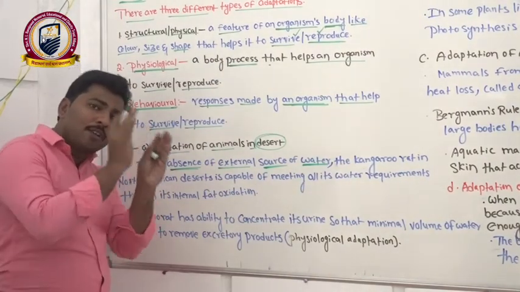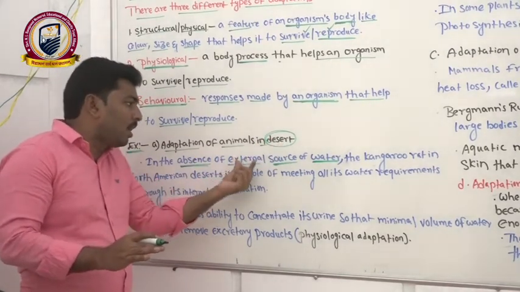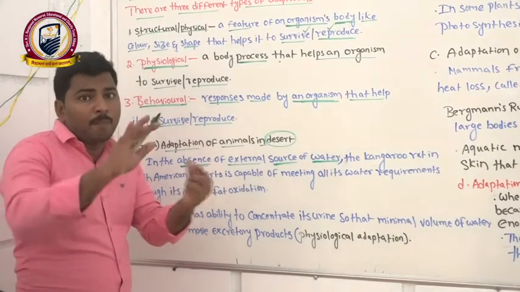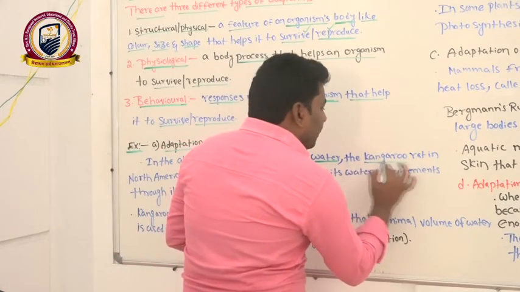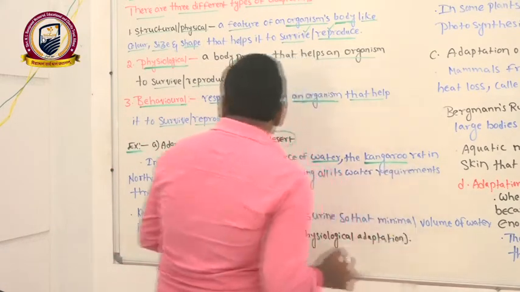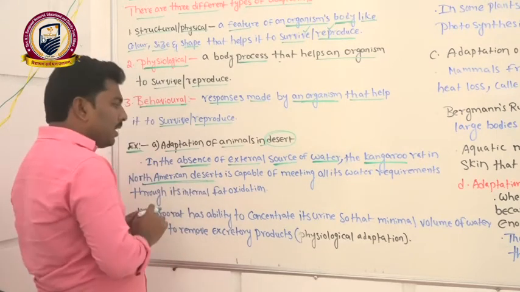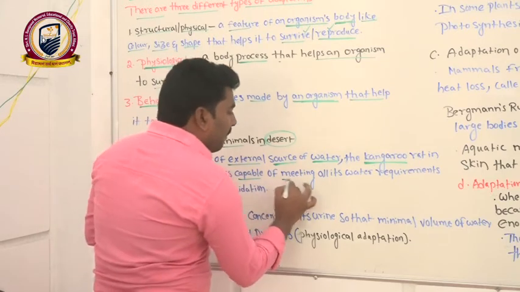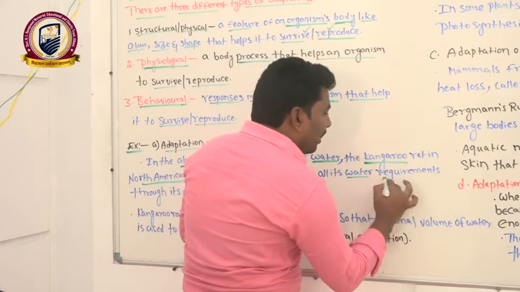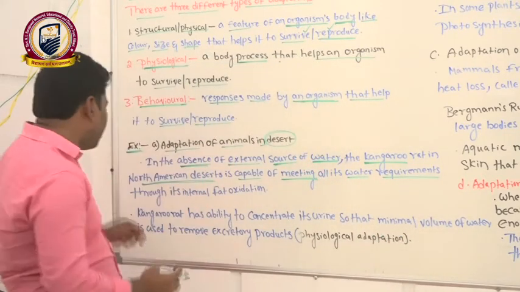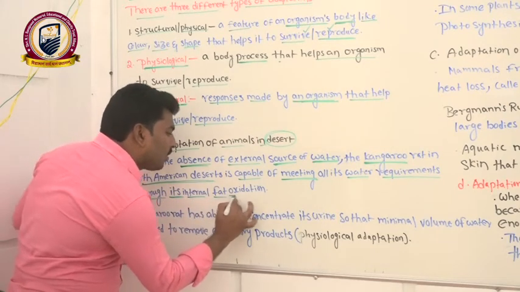Outside environment, if you see the water conditions, the water bodies, the water availability is very less compared to normal areas in desert. So the kangaroo rat, if you take the kangaroo rat in Northern American deserts, is capable of meeting all its water requirements through its internal fat oxidation.